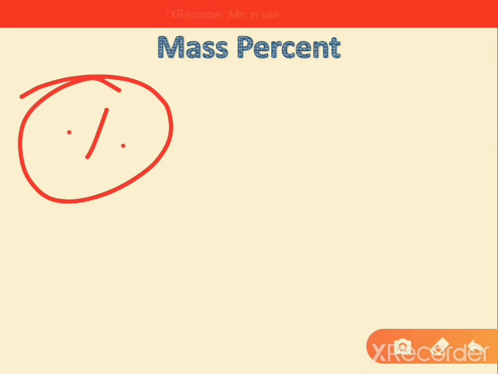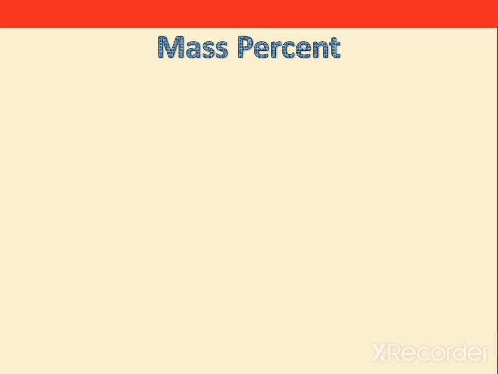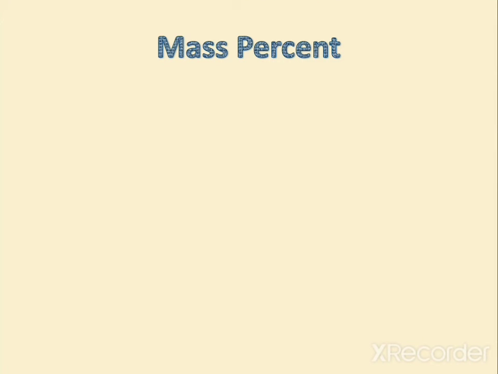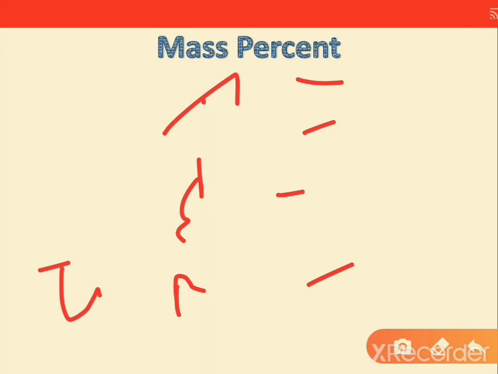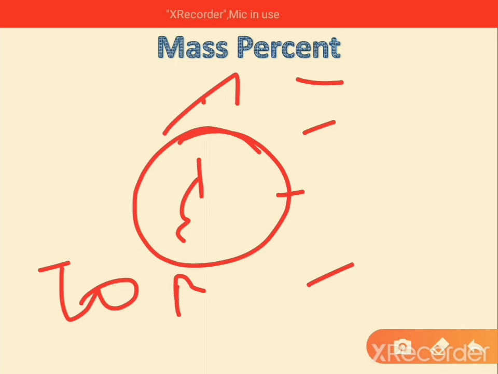If some elements are given, and you have the topic mass percent, as the name suggests, it is like the subject-wise marks we get. What is the formula for this? That is total marks. When somebody asks you to write the percent of your English, what percentage you got in English, what you do is calculate Hindi, English, math, science total marks, that is total marks, and the marks which you are asked about.